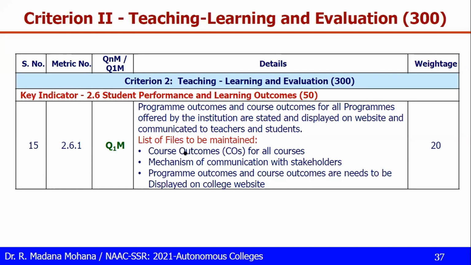So here you have to maintain course outcomes for all the courses, and the mechanism of communication with stakeholders, how you are communicating by putting on the college website, by displaying on the notice boards, by preparing flex boards, flexes, etc. Then for outside stakeholders, by communicating through mail, etc. Then program outcomes, course outcomes need to be displayed on the college website.